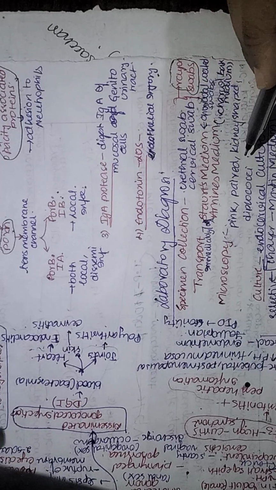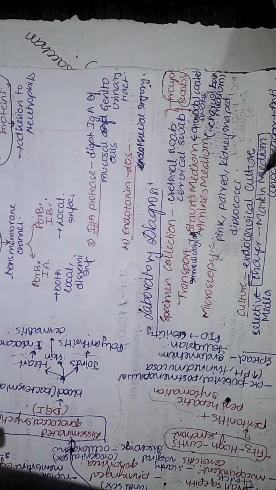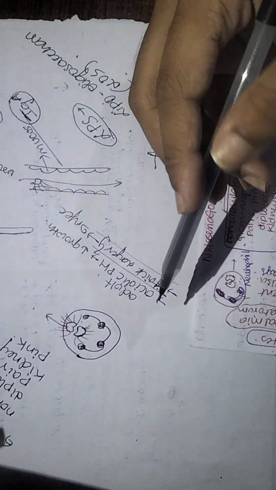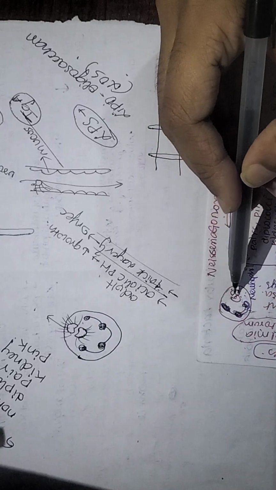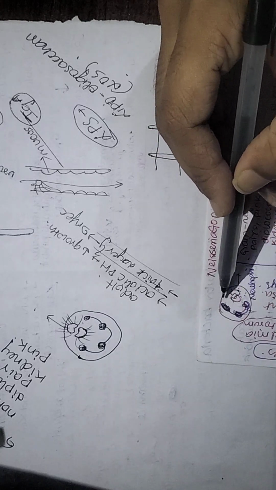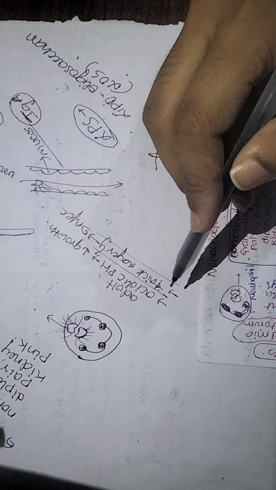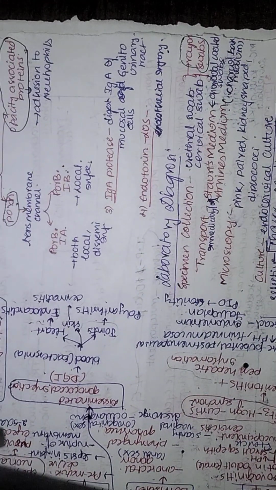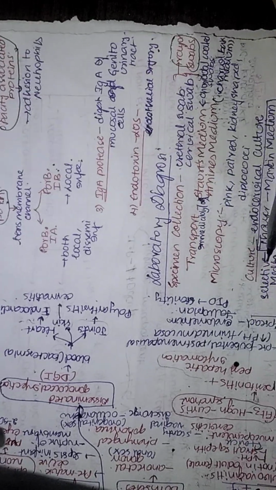After transporting it to the lab, under direct microscopy, when you stain it with the Gram stain, you can find the morphology as I said. It appears as pink, paired, kidney-shaped diplococci, gram-negative. So you stain it with Gram staining, and you can find that it is gram-negative. And then after direct microscopy, you can go to the culture.